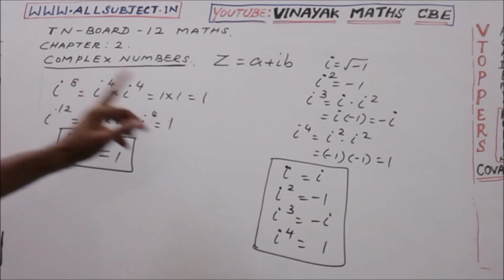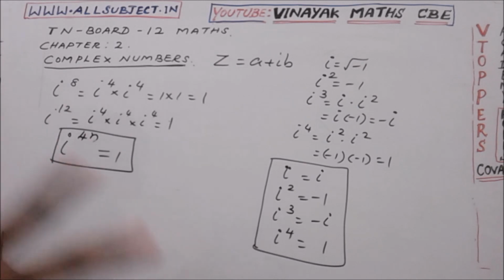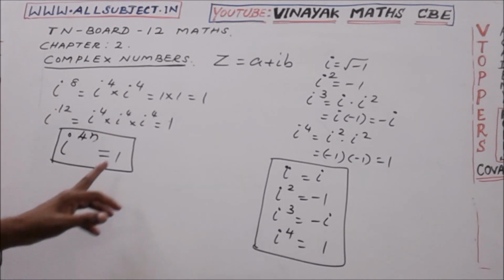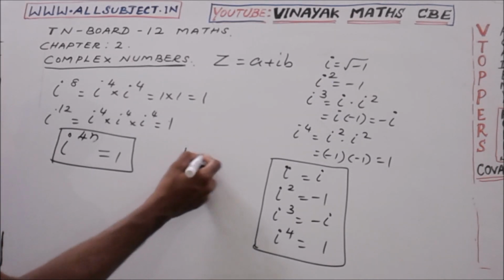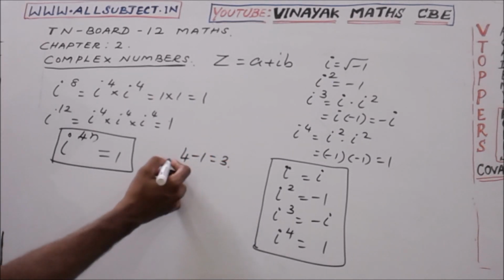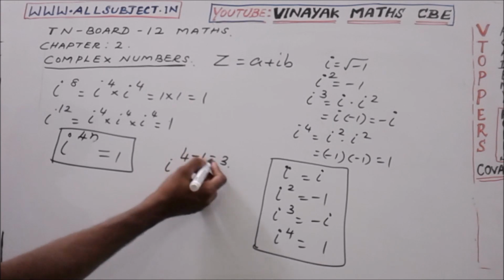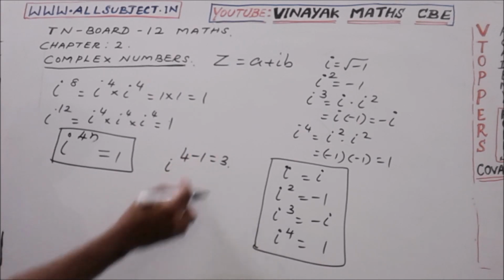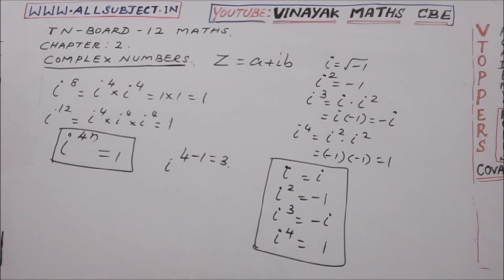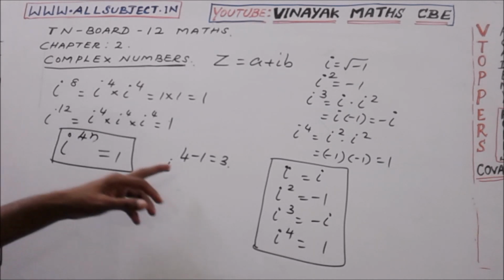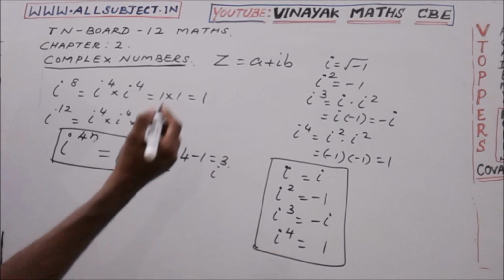i power 4 is 1, i power 8 is 1. i to the power of a multiple of 4 will be equal to 1. Then 4 minus 1 equal to 3. So i power 4n minus 1, multiple of 4 minus 1, will be equal to i power 3. i power 4 minus 1 equal to i power 3.